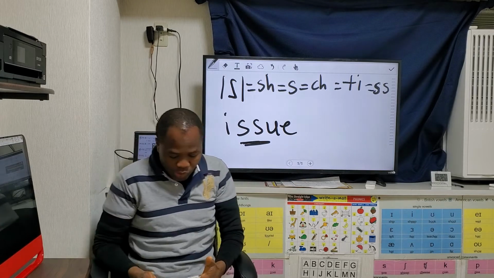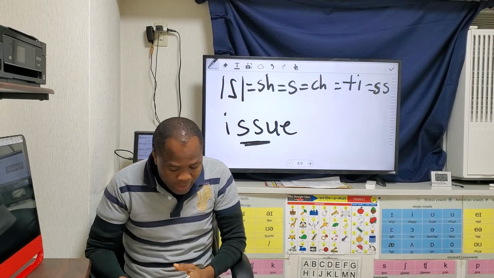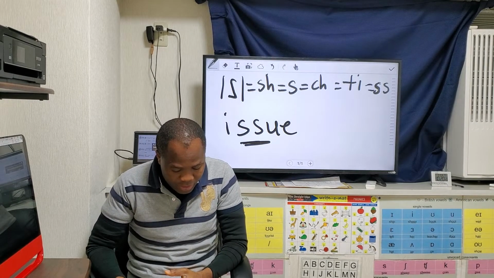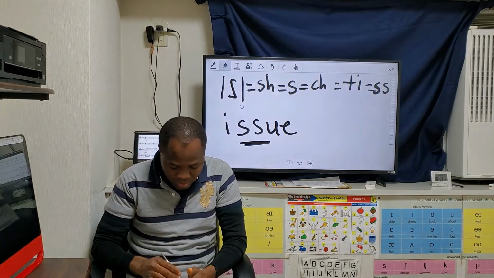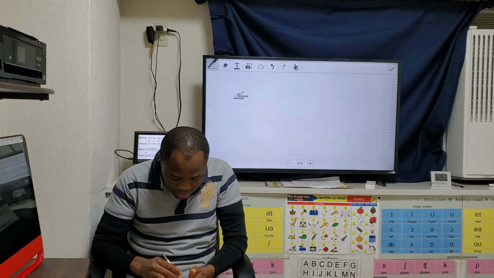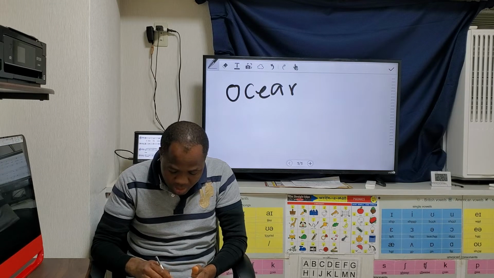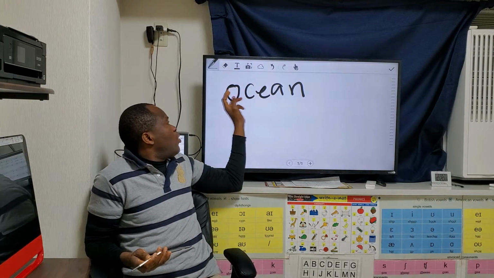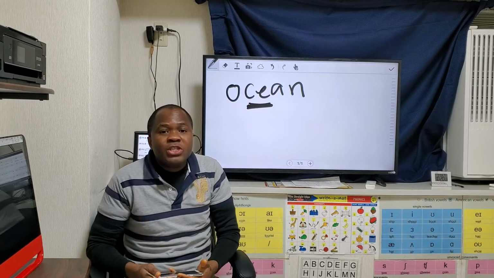We have 2 more to go. Let's take the last 2. The next one is in the word ocean. If you look at the word ocean, the CE in the middle can spell the sh sound.